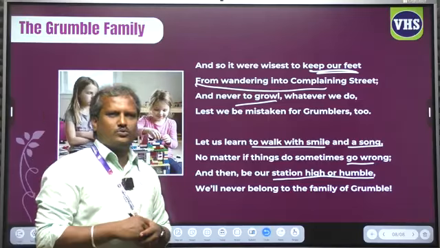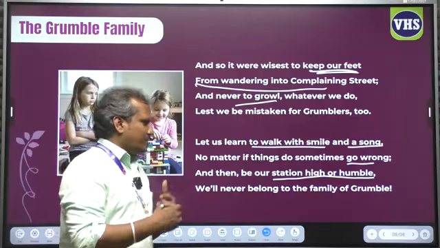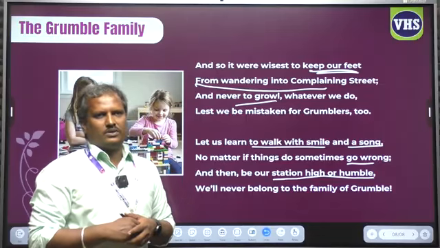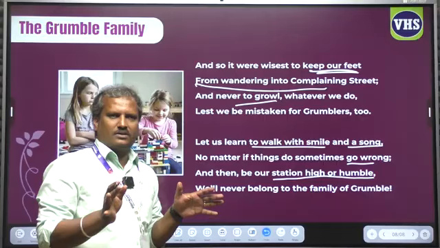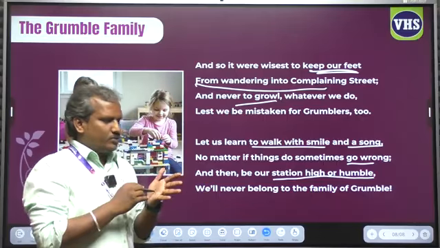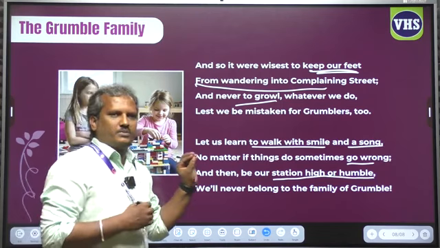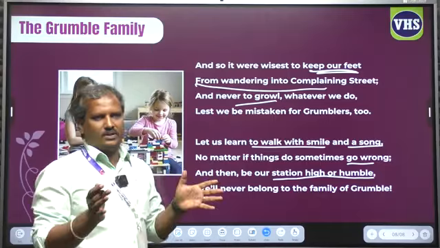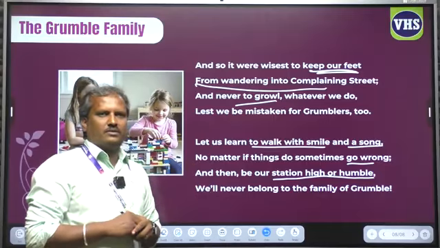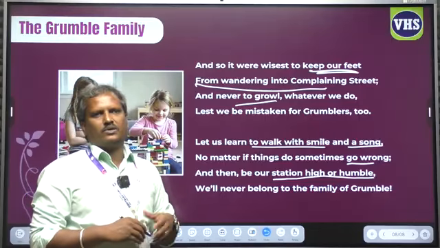Yes, whatever happens to us in our life, we should not grumble, because grumbling always will generate a negative vibration around you. So you will be identified as a pessimistic person. We should know the difference between the optimistic and the pessimistic. We must be optimistic, which means we must be positive ever. We must have positive thinking, and we should not think negatively. We should not generate negative vibration around us.